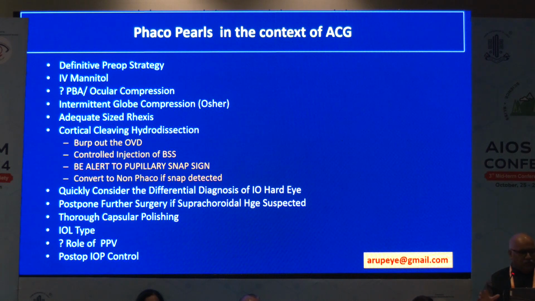Adequate size rexis. Cortical cleaving dissection is important, not in this case, but when it is a nuclear cataract, most of this case is a hard cataract, so it is important that you don't have a pupillary snap, so it has to be done carefully. Rexis size also has to be adequately titrated.